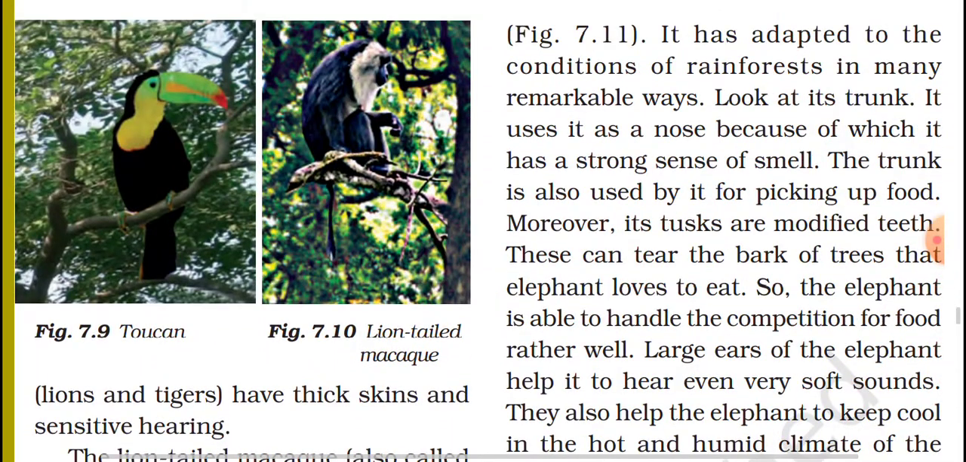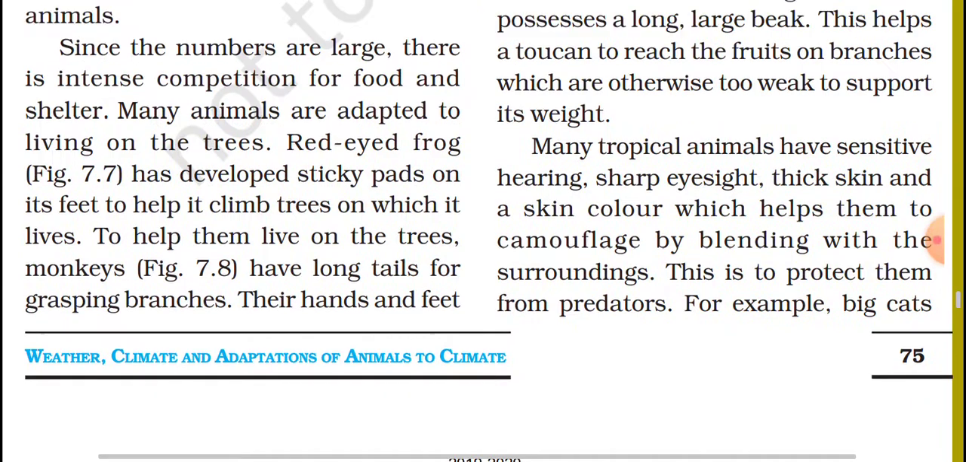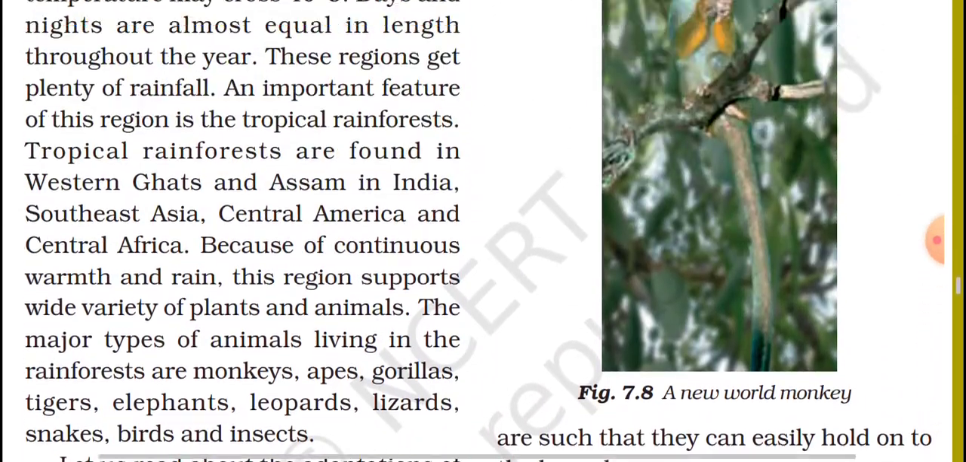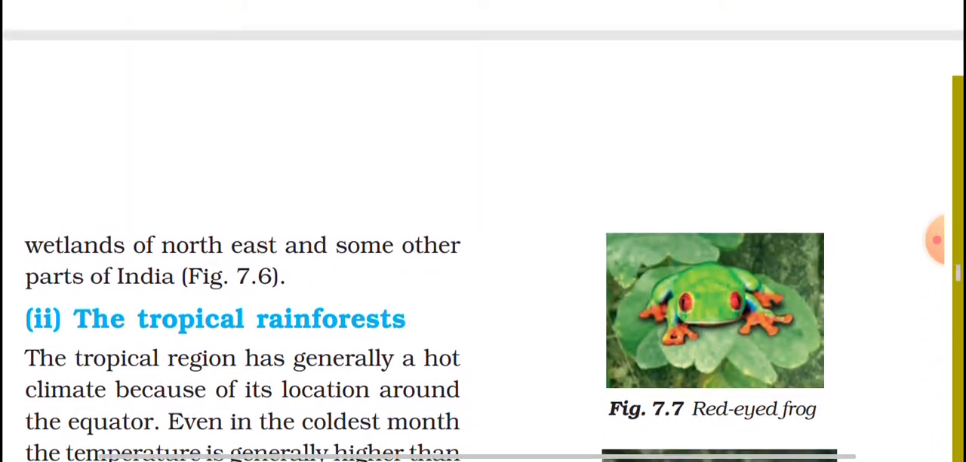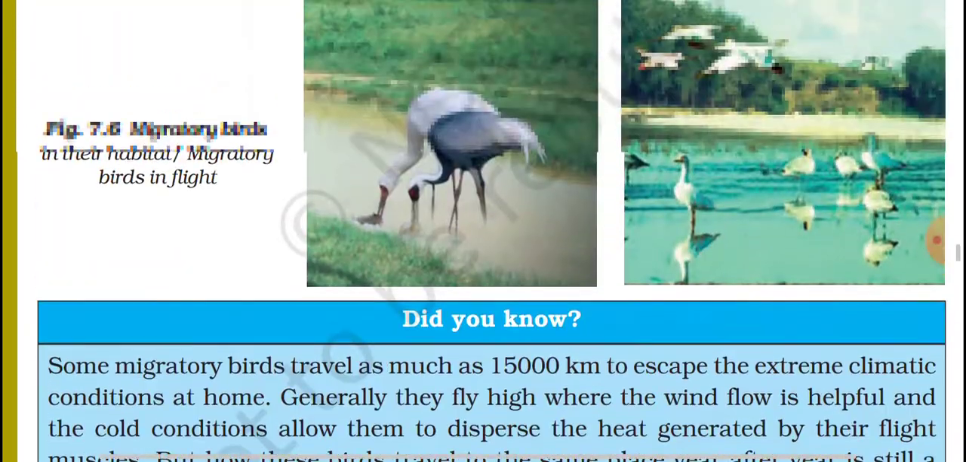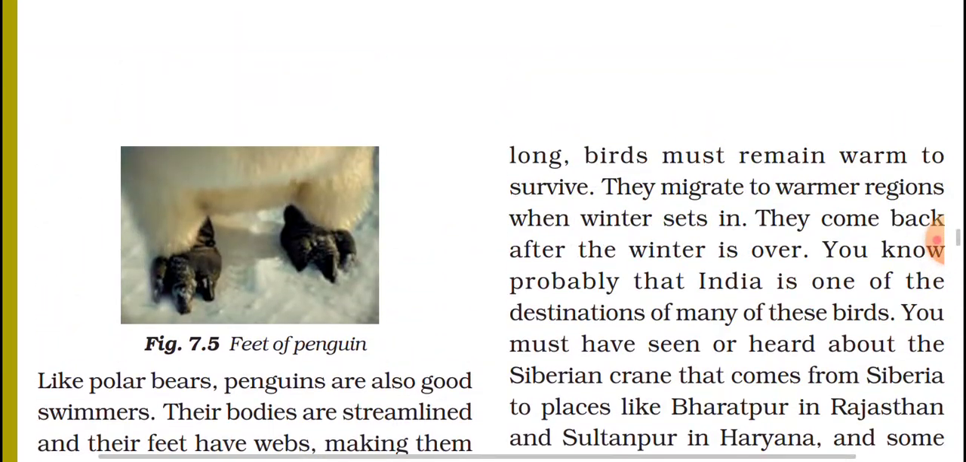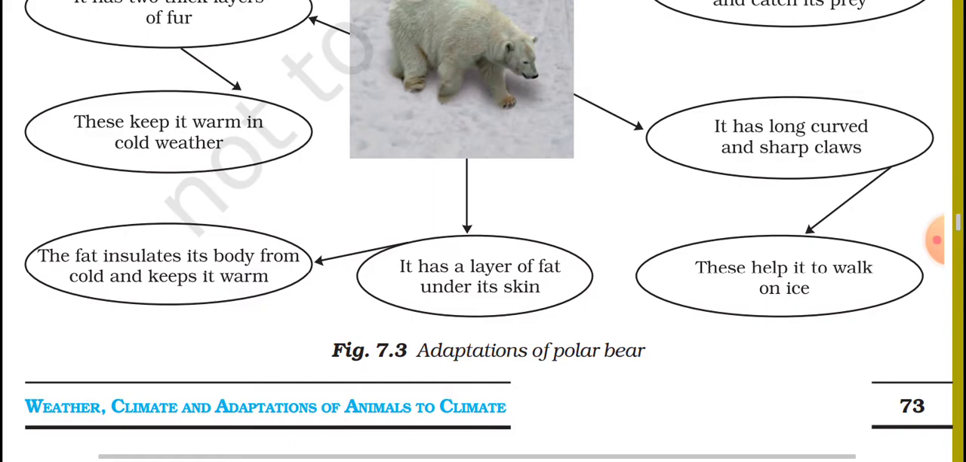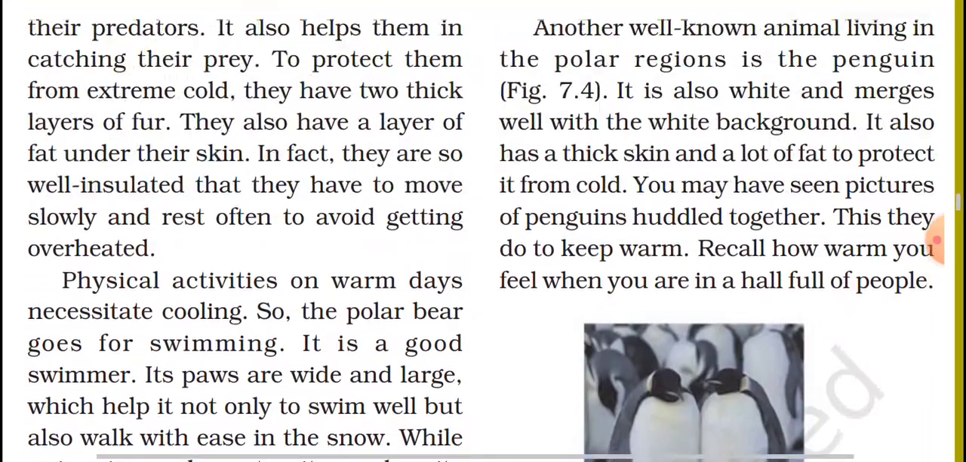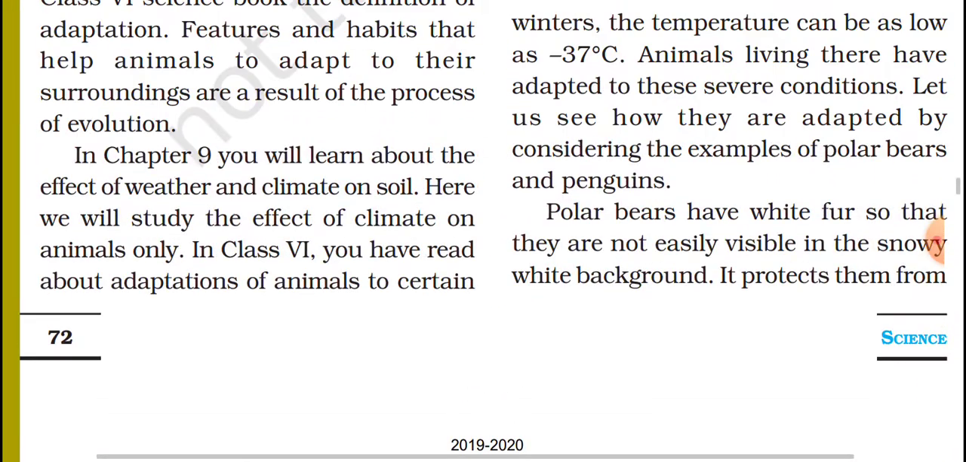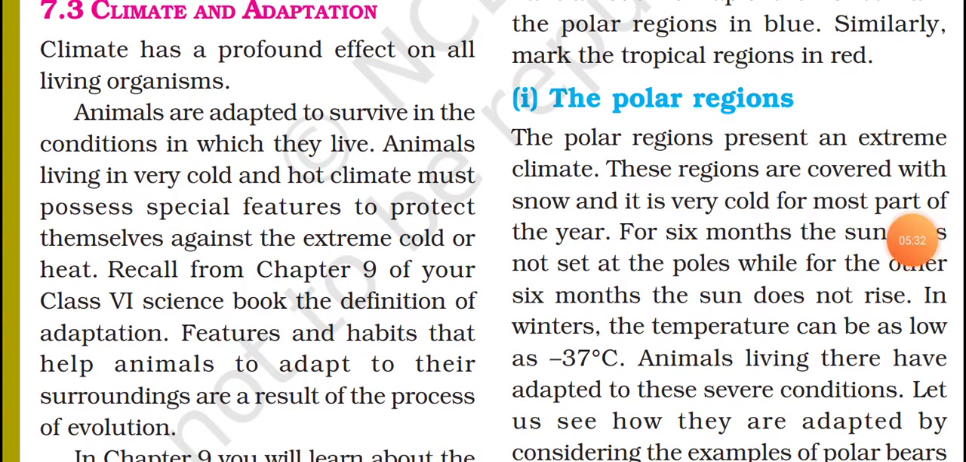Okay, in this class we saw about the two regions, polar region and tropical rainforest region, and what animals are present here, how the types of animals are migrating and different types of animals are there. They are adapting according to the climate and getting their food.